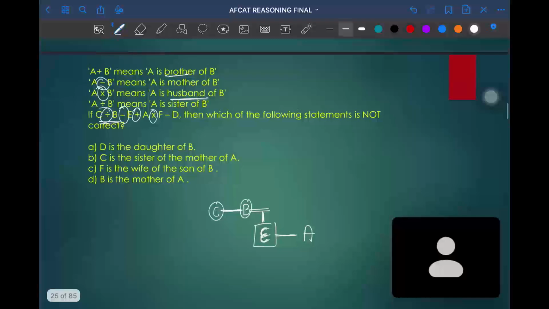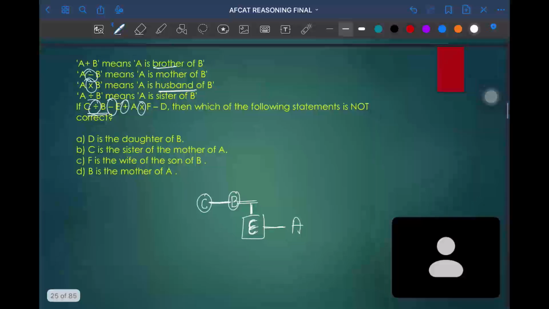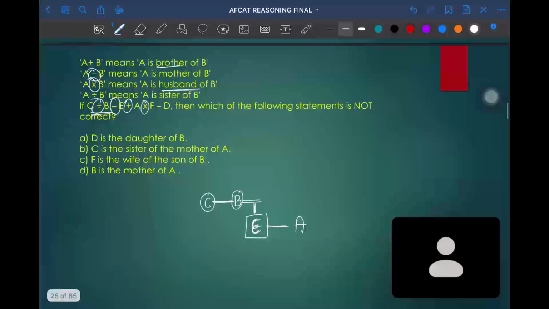So A is husband of F. A is a male. Next, after F it is multiplication, so F is mother of D. And we don't know the gender of D.